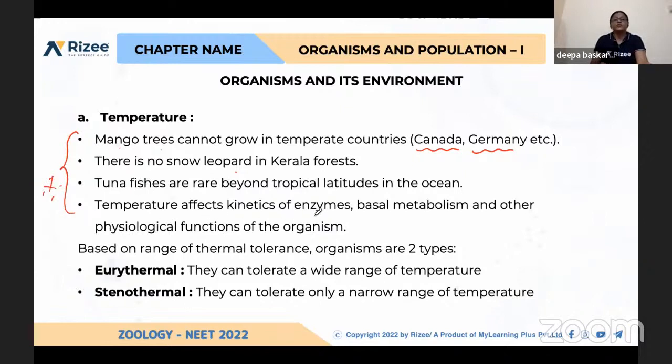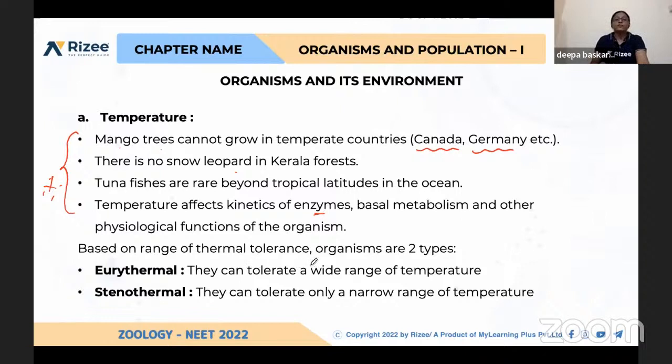Temperature affects the kinetics of the enzyme. I told you about Van't Hoff's rule. This affects the kinetics of the enzyme. So why can they not live elsewhere? They have their own body temperature, which will activate all the metabolic reactions. If we keep those animals in a different environment, their enzymes will become inactive or sometimes hyperactive. So basal metabolism and other physiological functions of the organism will vary, and that leads to many disorders.